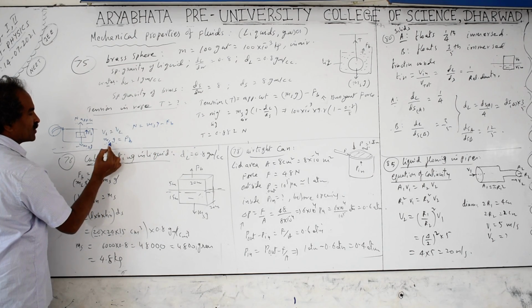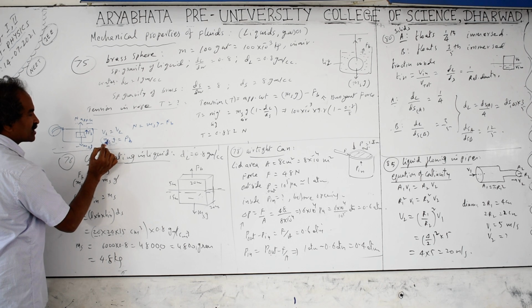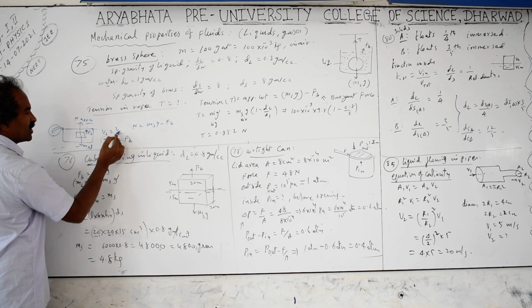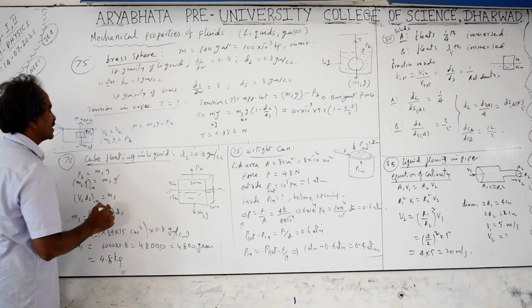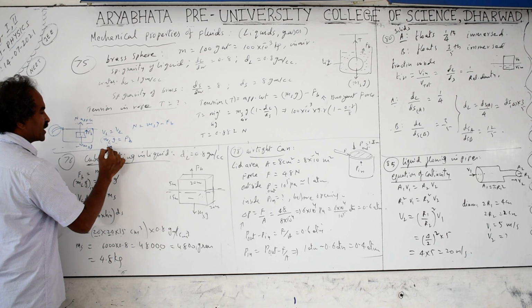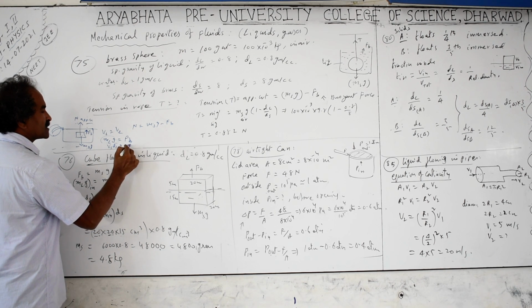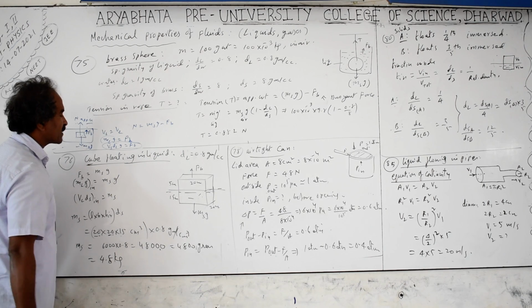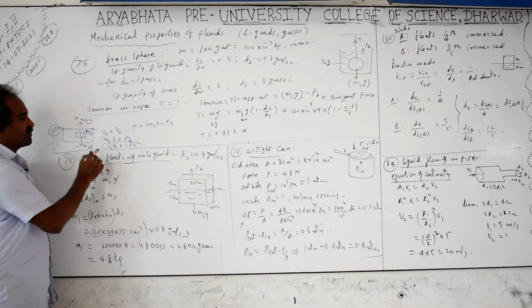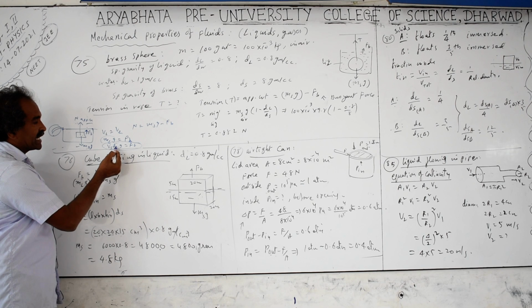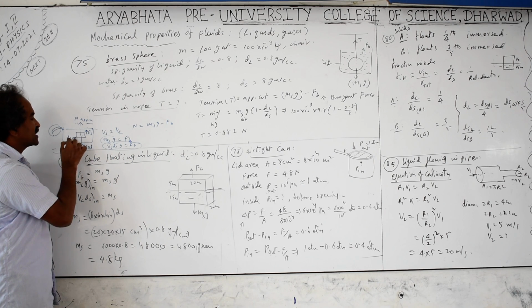Buoyant force is nothing but equal to the mass of the liquid into g. Mass is equal to the volume of the liquid into the density, into g. The volume of the liquid is equal to the volume of the solid immersed. Therefore, we can also take it as volume of the solid into the density of the liquid into g, which is equal to the buoyant force. This point you need to remember. Buoyant force is equal to the volume of the object only, into the density of the surrounding medium. The density of the liquid means the density of the surrounding medium.